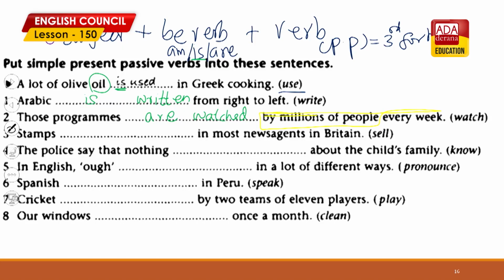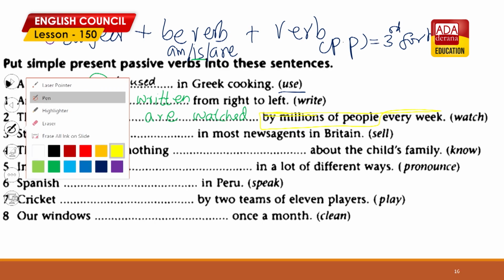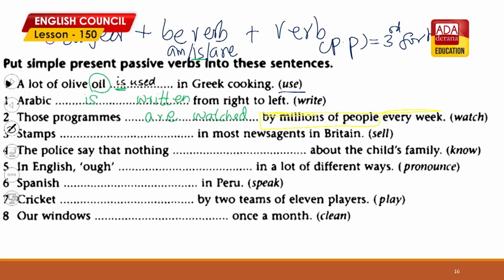Number 3. Stamps blank in most news agents in Britain. Sell. The past participle of sell is sold. Right? Stamps plural, so you have your are. So stamps are sold in most news agents in Britain.